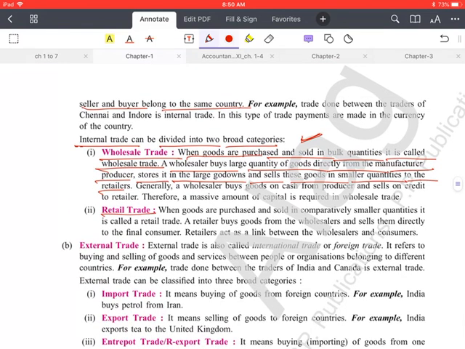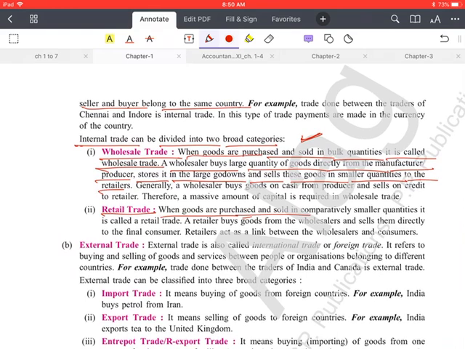When goods are purchased and sold in comparatively smaller quantities, it is called retail trade. When goods are sold and purchased in small quantities, that is called retail. The person who carries on that business is called a retailer. A retailer purchases the goods from a wholesaler and sells them to the ultimate consumer.